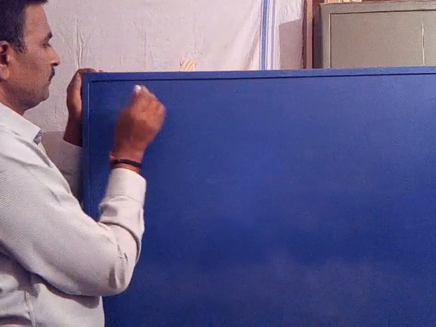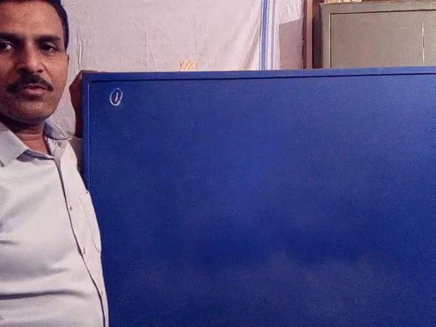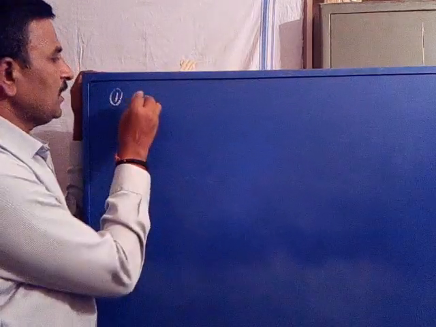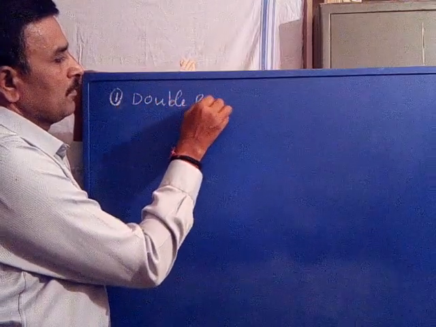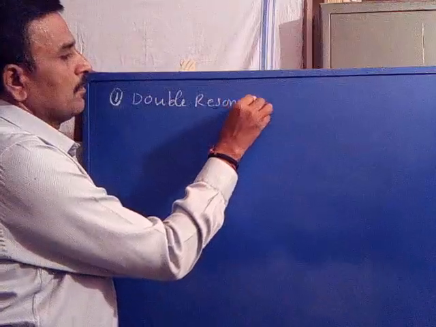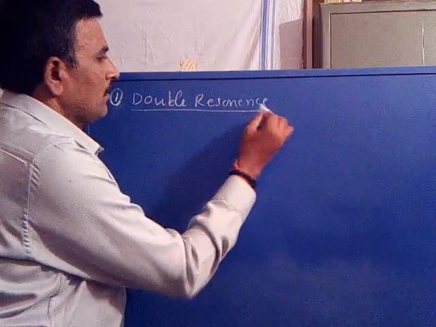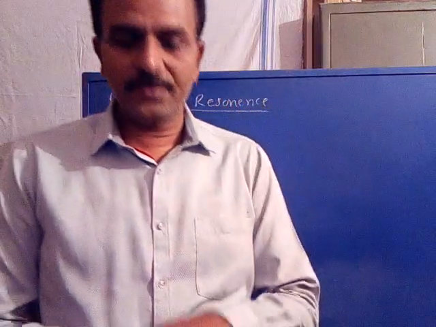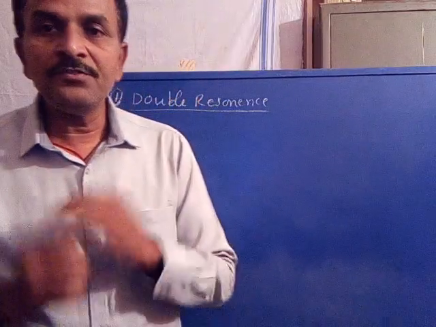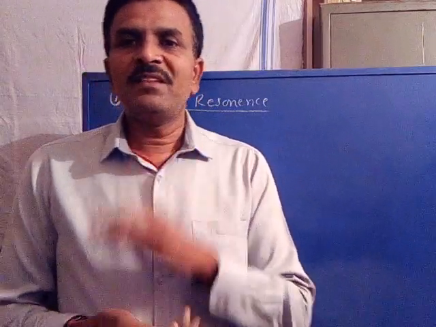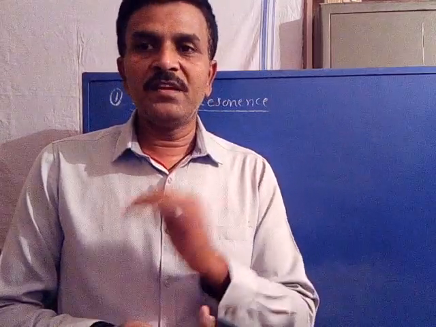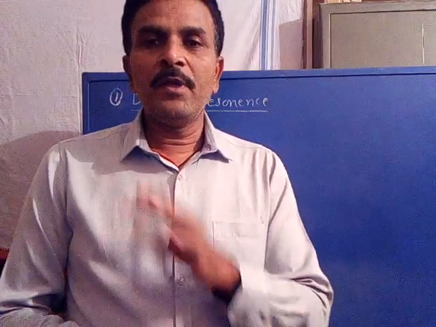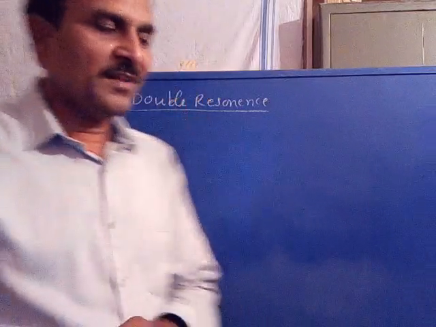The first method for simplification is double resonance. Now, in general, the complexity of the NMR spectrum may be due to the multiplicity signals.